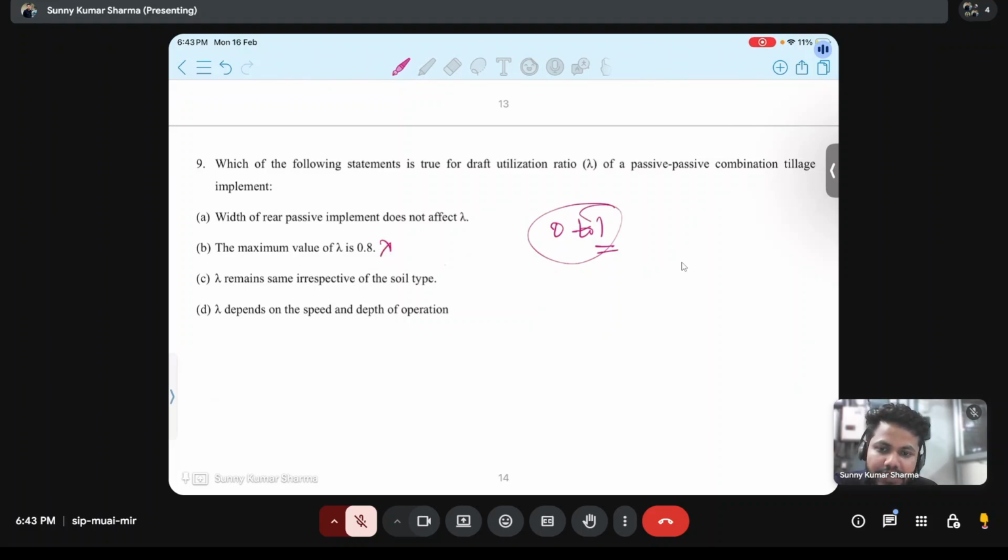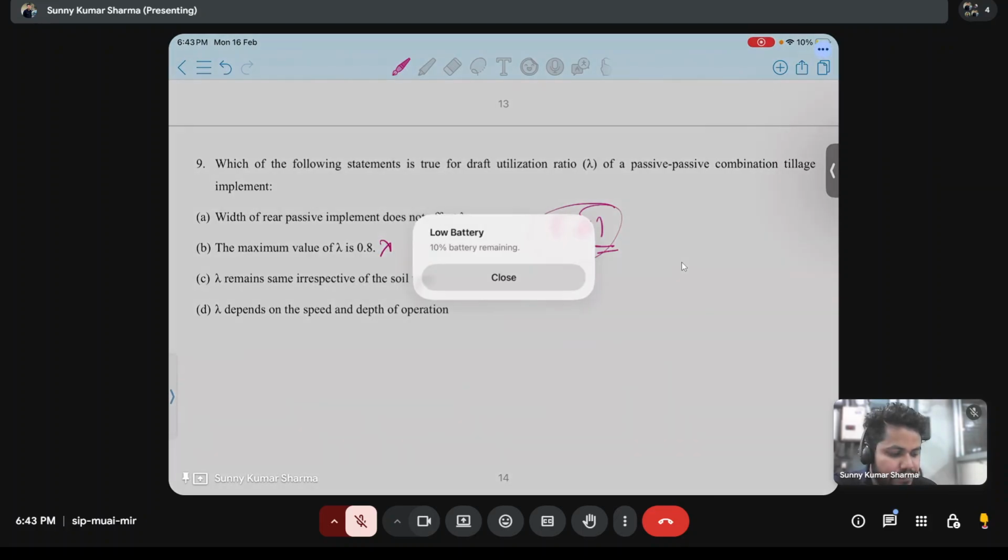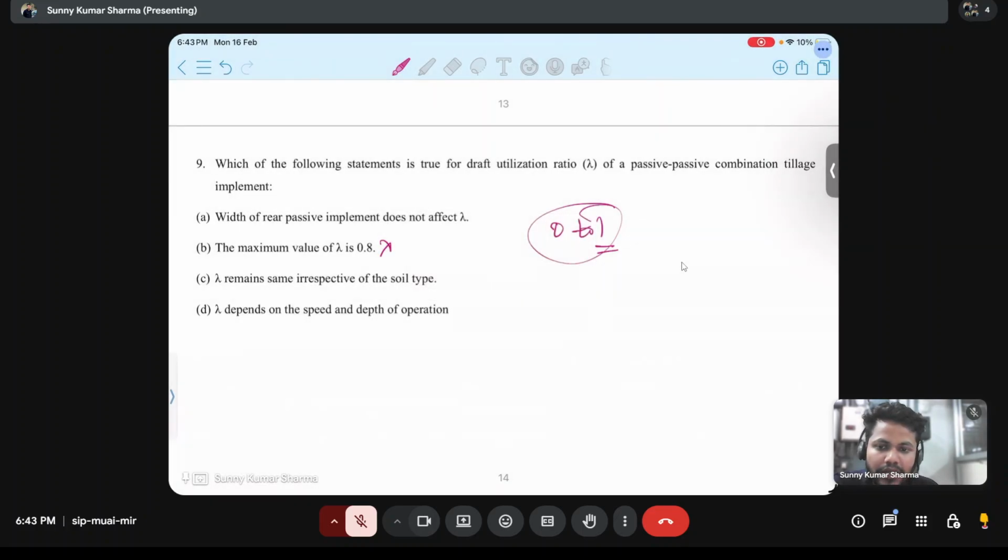Lambda remains same irrespective of soil type. That is also incorrect, because different soil will have different draft value and everything. Width of rear passive implement does not affect lambda.